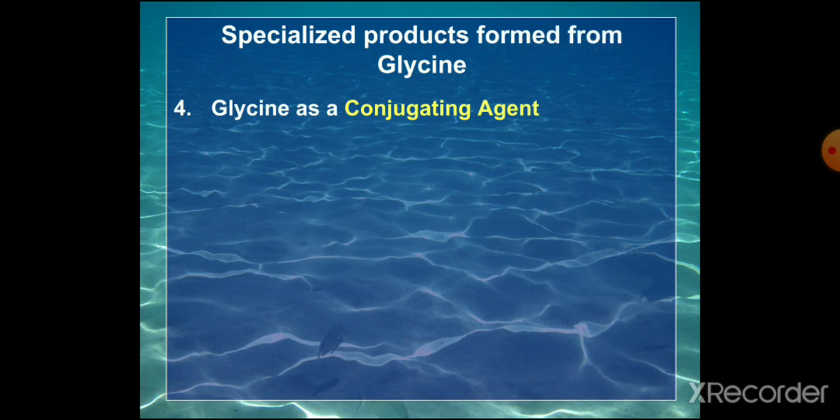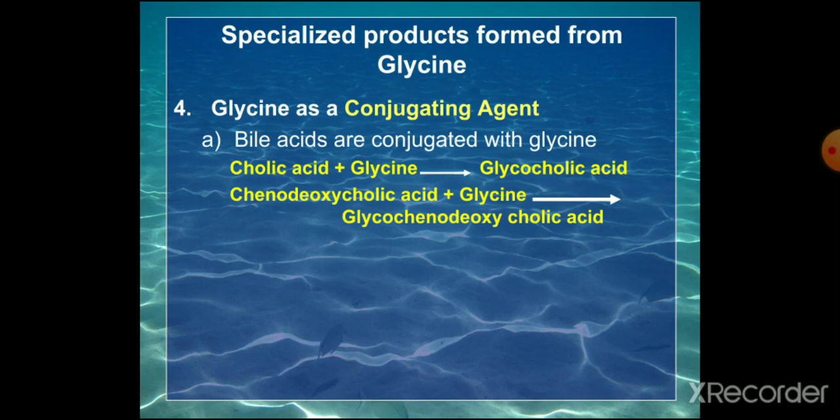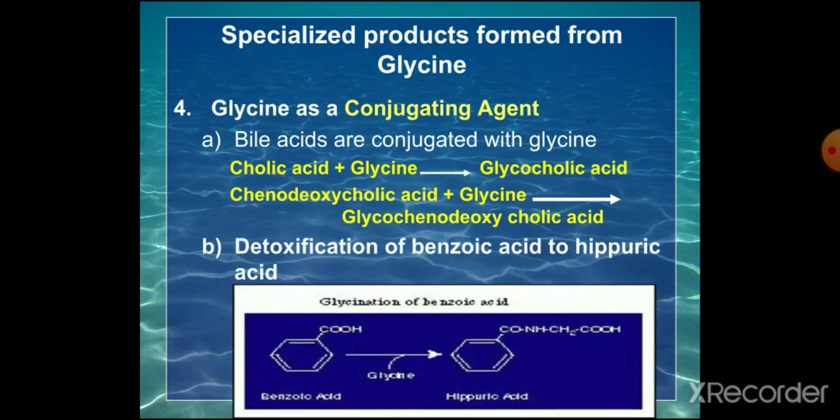Then glycine is used as a conjugating agent. Actually, that is not a product, but it is an important function of glycine. Bile acids are conjugated with glycine: cholic acid plus glycine forms glycocholic acid, and chenodeoxycholic acid plus glycine forms glycochenodeoxycholic acid. Then there is detoxification of benzoic acid to hippuric acid. For that, glycine is used.